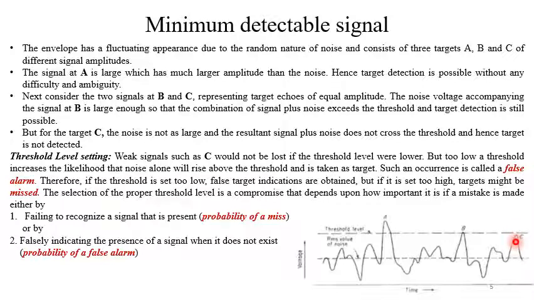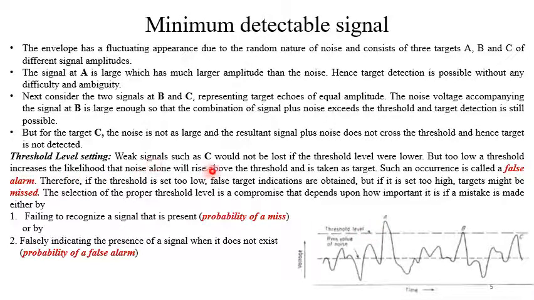It may also happen, particularly when the signal voltage is very close to the threshold, that we either miss a target, or that the target is not there, but we detect that particular part as a target. It depends on the threshold. That means the setting of this threshold is very important.